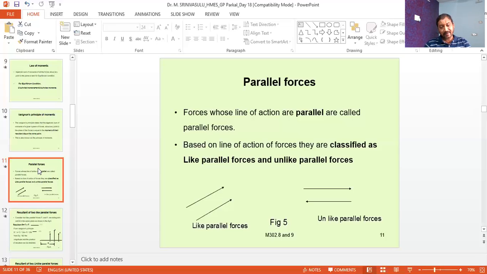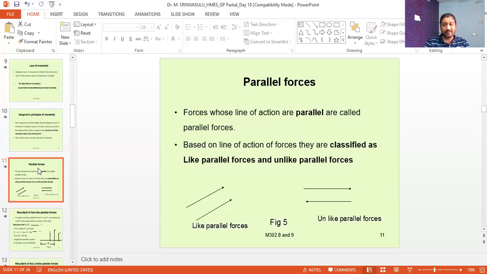Sometimes it may be three or more. There is no restriction on the number of forces. So let us see this example. Here, the two forces are acting in the same direction. So they are called like parallel forces.